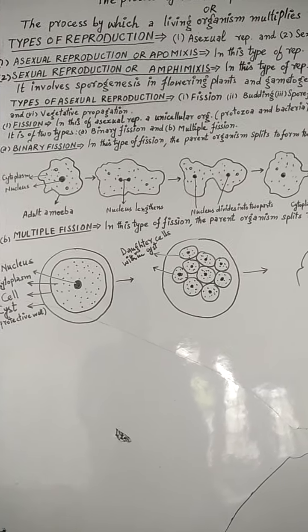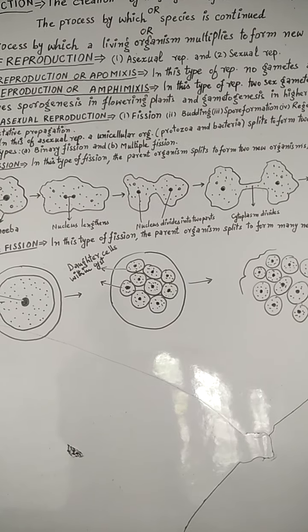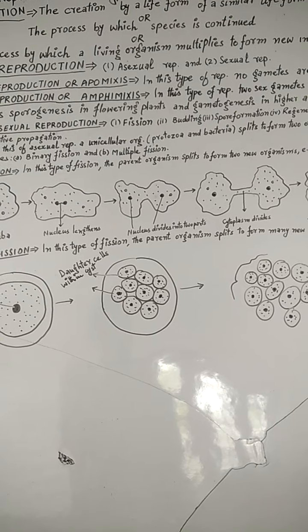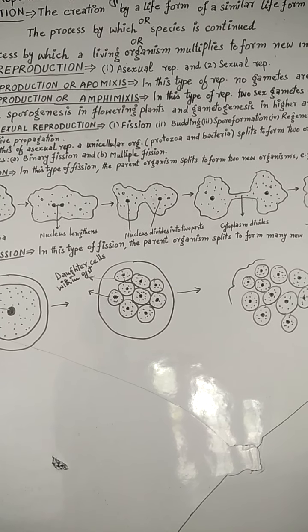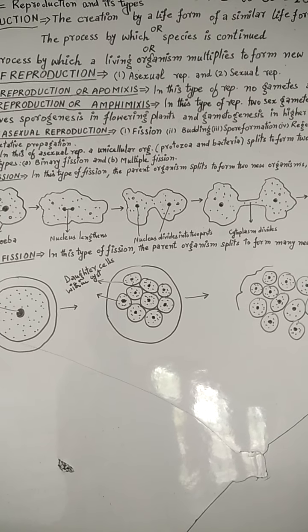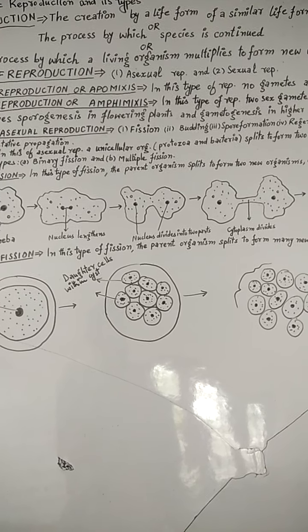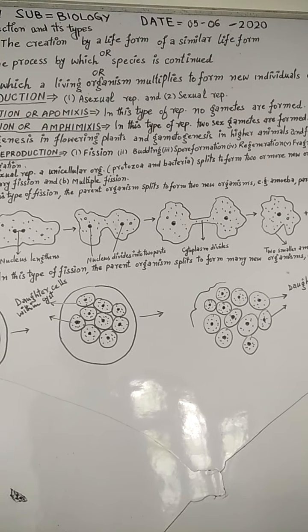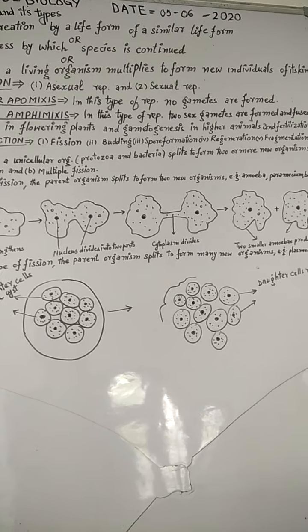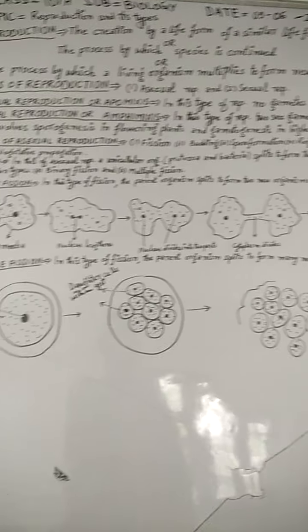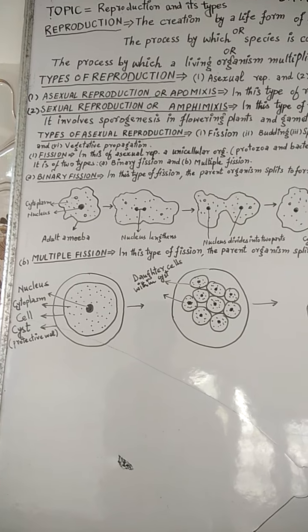Types of asexual reproduction. There are 6 main types of asexual reproduction: fission, budding, spore formation, regeneration, fragmentation, and vegetative propagation.